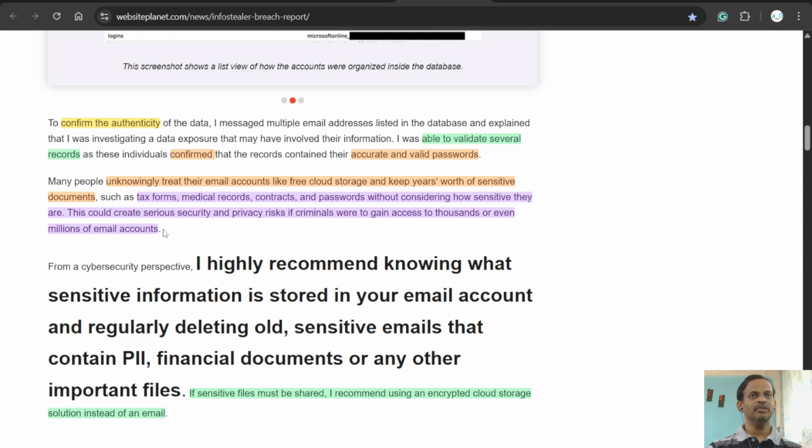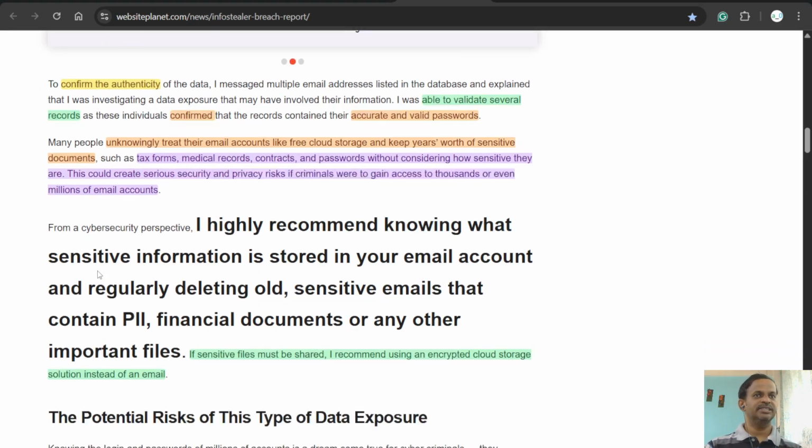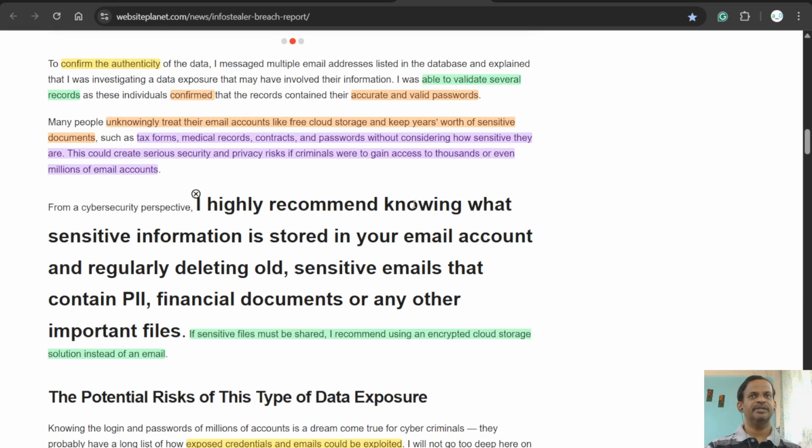We should remove previous sensitive data which is not required now, or we can just download it and keep it on a hard drive. And this is what he mentioned: I highly recommend knowing what sensitive information is stored in your email account, and regularly deleting old sensitive emails that contain PII, personal information, financial documents, or any important files.